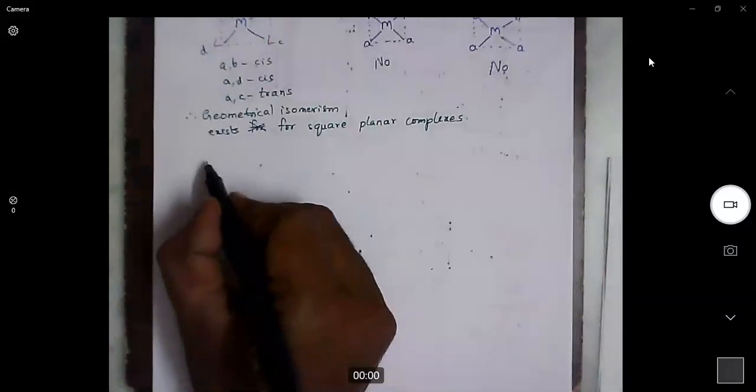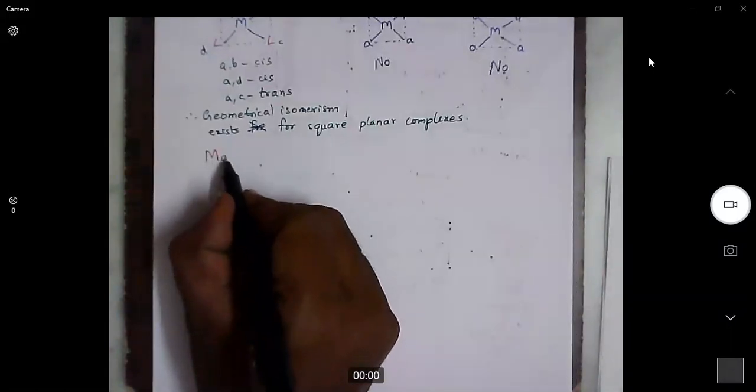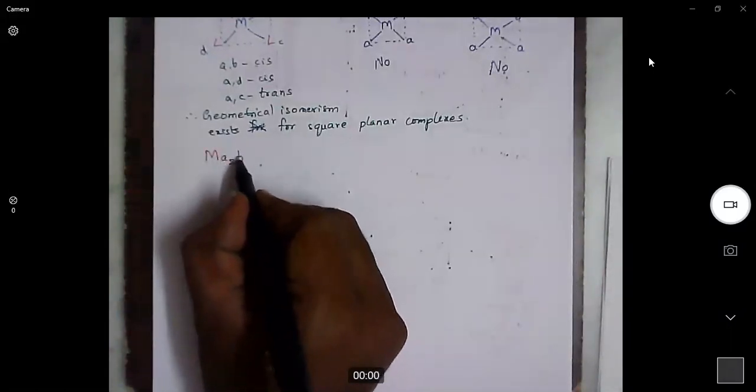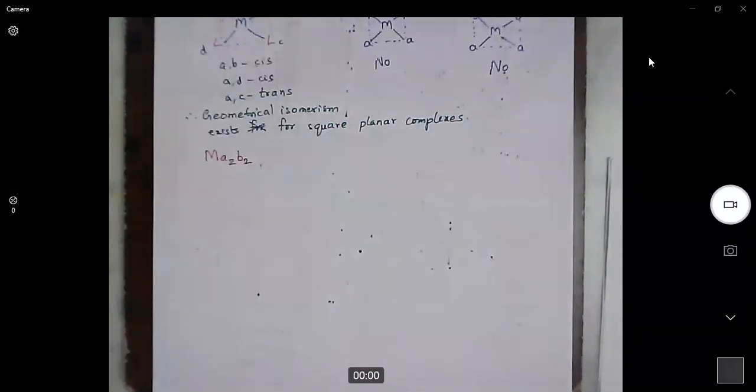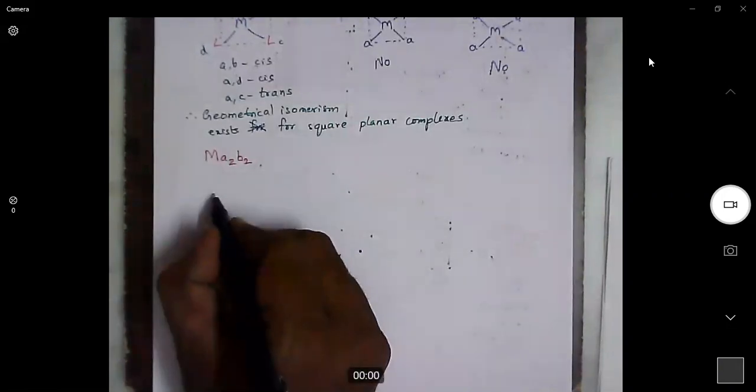Now we will take a square planar complex having the formula MA2B2. What is an MA2B2 type complex?